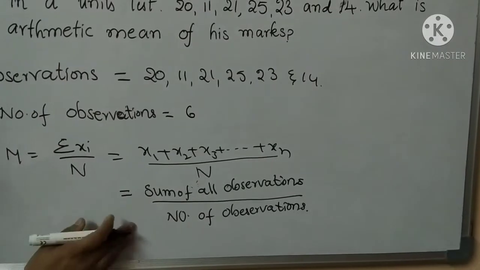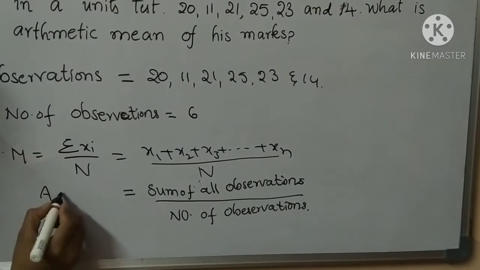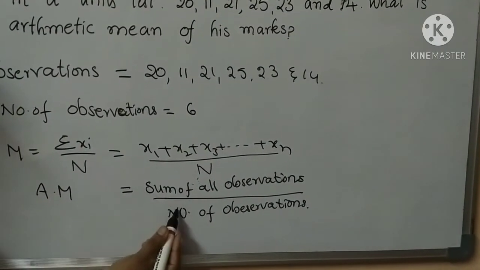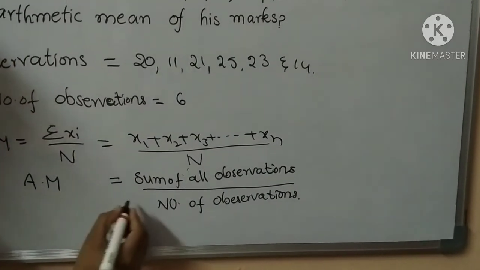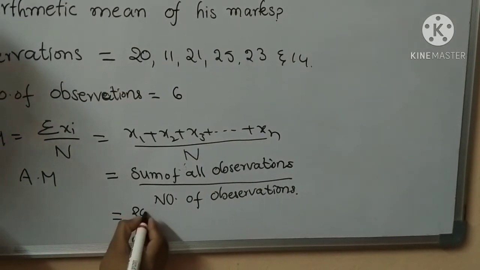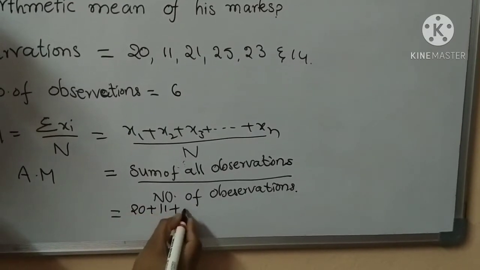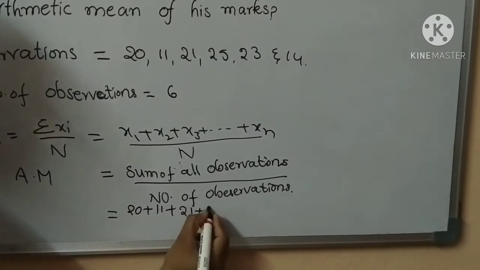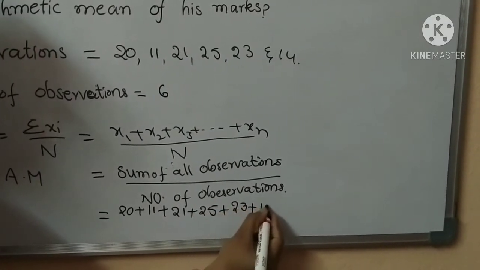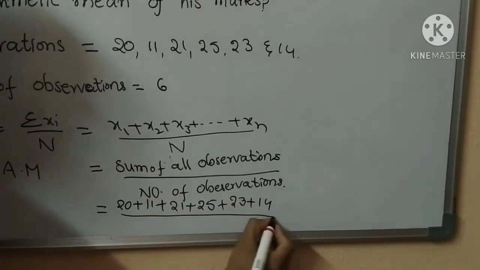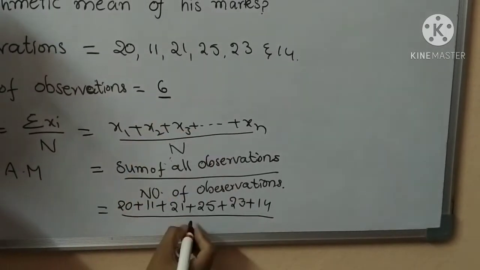Okay children, what is the formula? Arithmetic mean is the sum of all observations by number of observations. So sum of all observations: write 20 plus 11 plus 21 plus 25 plus 23 plus 14 by number of observations. How many observations are there?